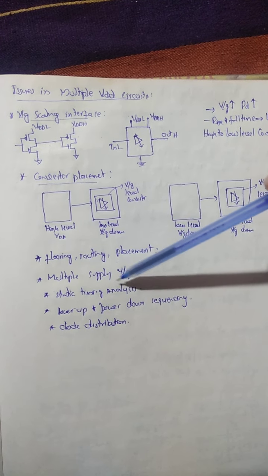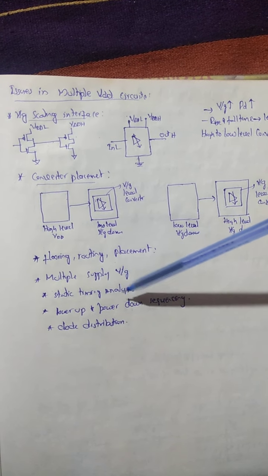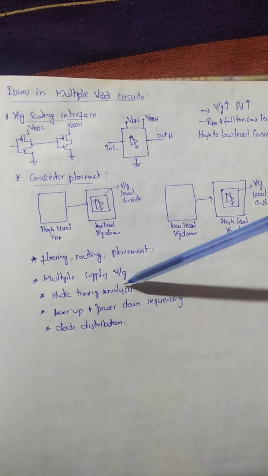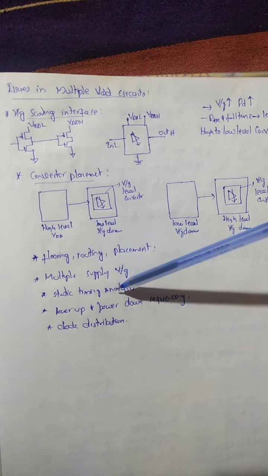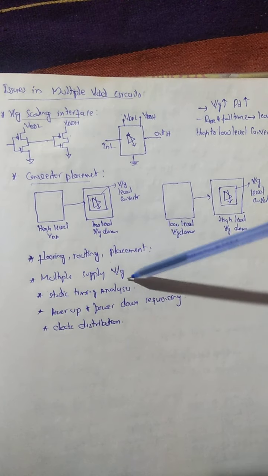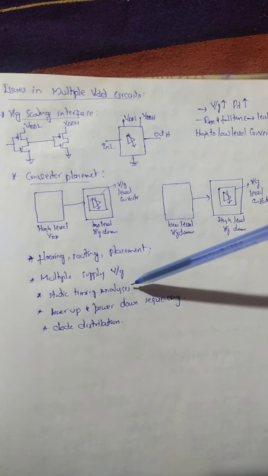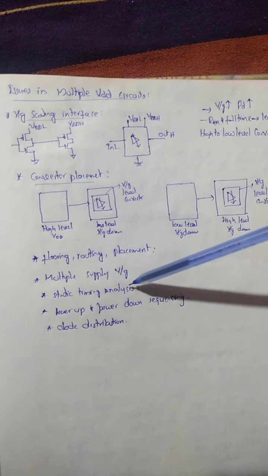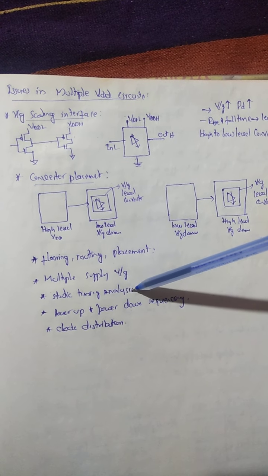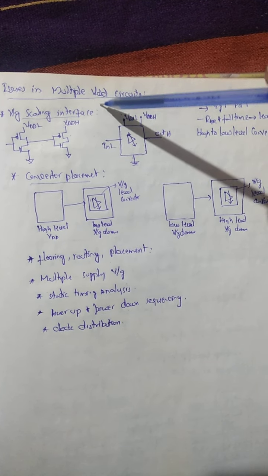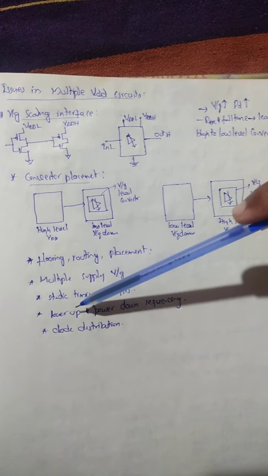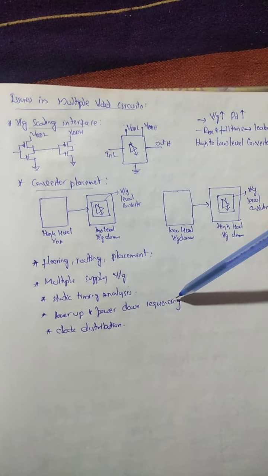Next, coming to static timing analysis. This is a very particular one where we are facing a lot of problems. Even though we make use of EDA tools, the analysis is very tough, but it has its own significance in multiple VDD circuits. Next, coming to power up and power down sequencing.